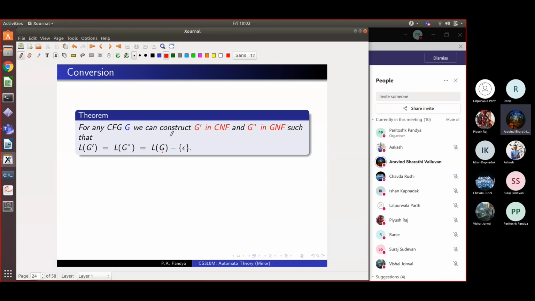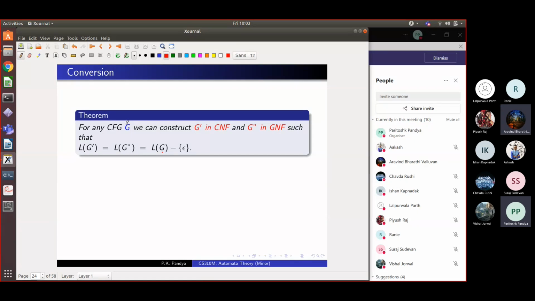But I'm just concerned about that epsilon. Epsilon is not a very interesting string to derive, right? So you are right. But it means that you can't express any language in CNF or GNF form, right? Any arbitrary CFG can be written in CNF form, except for epsilon. That is what I'm saying.